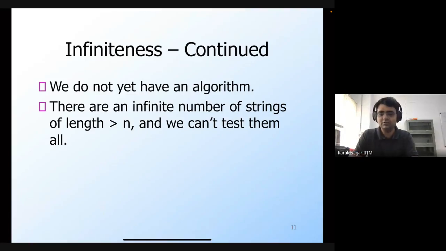Okay, so Costa is saying check for all strings of length n. Is that correct? So it's possible that the DFA may not accept any string of length n. It may accept a string of length n plus 1. Is that possible? Yeah. Okay. So that is definitely possible.